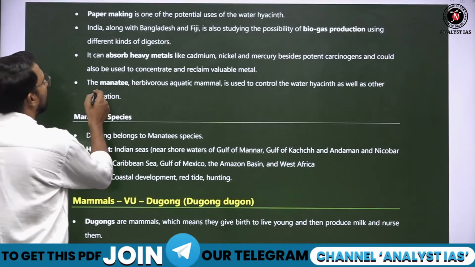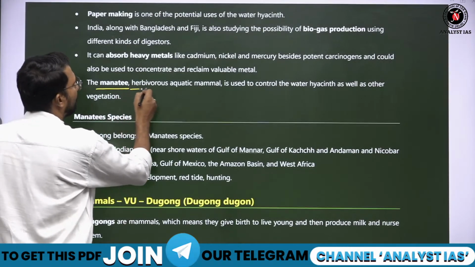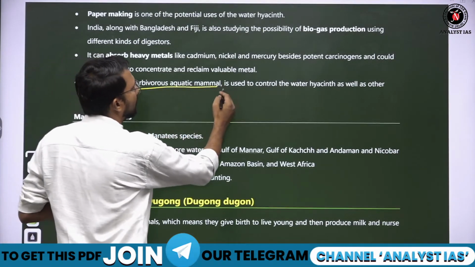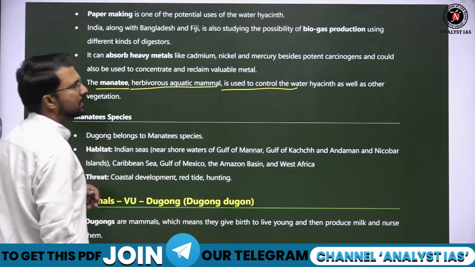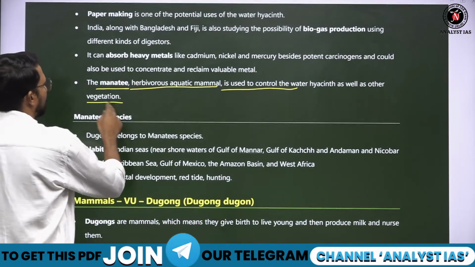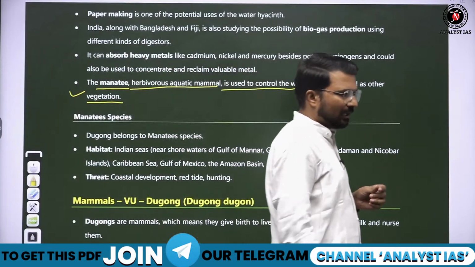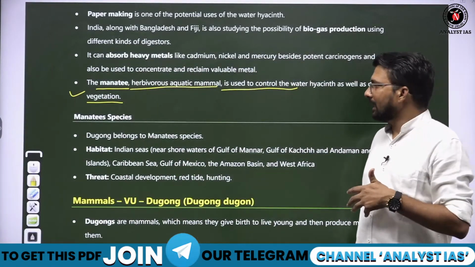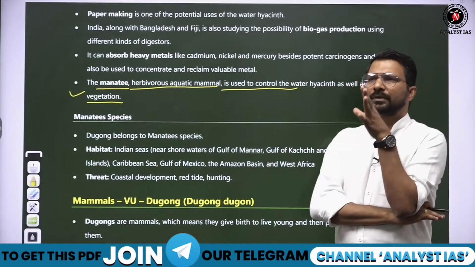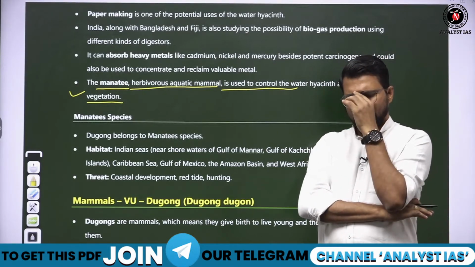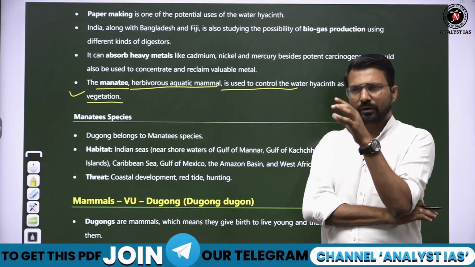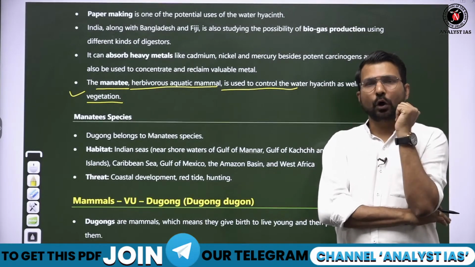Fine. So the manatee, a herbivorous aquatic mammal, is used to control the water hyacinth as well as other vegetation. So there is one aquatic mammal like, आपने देखा होगा, we have studied about that sea cow, dugong.